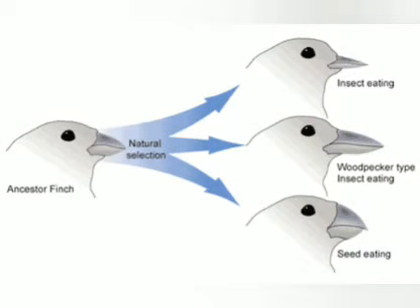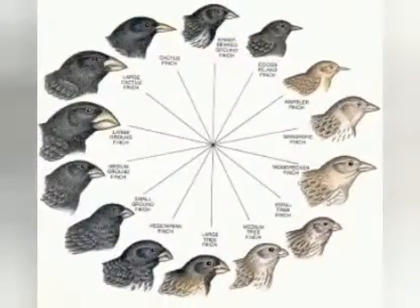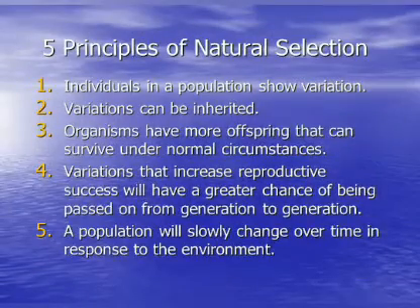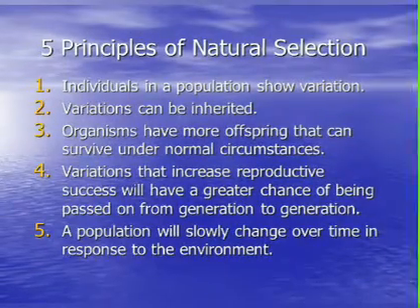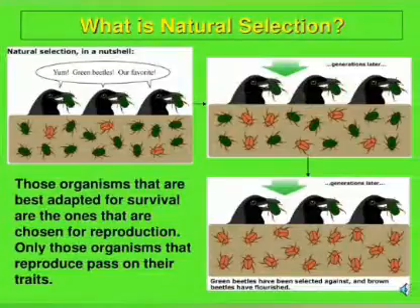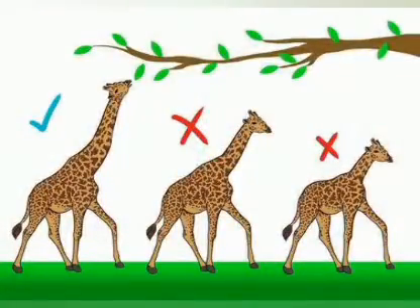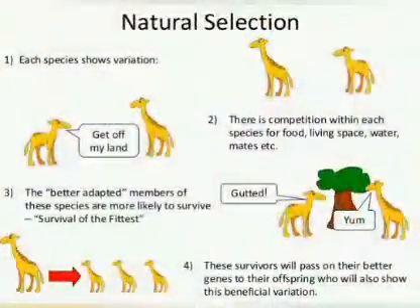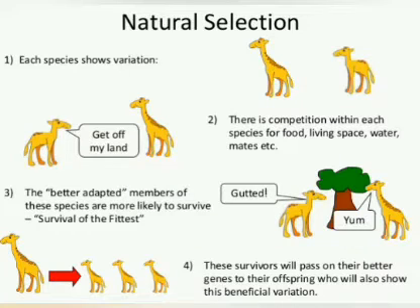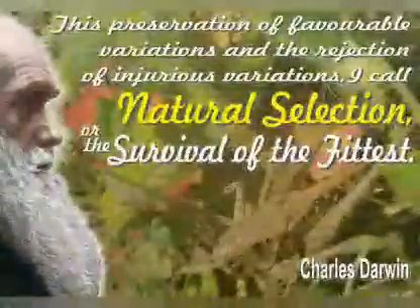The theory starts with the premise that within a population there is variation in traits, such as beak shape in the Galapagos finches. According to this theory, species survive through a process called natural selection. This means that if an environment changes, the traits that enhance survival in that environment will also gradually change or evolve.